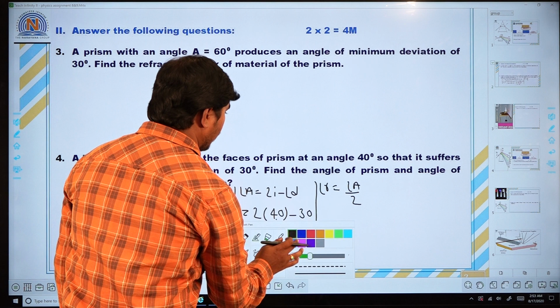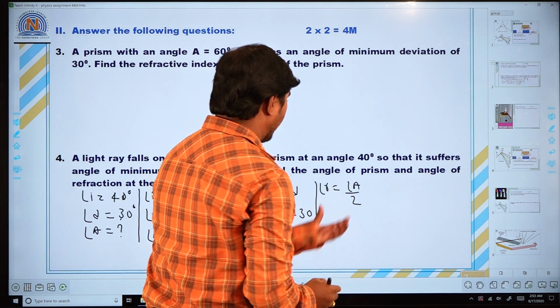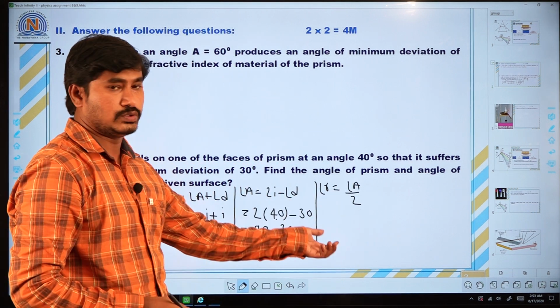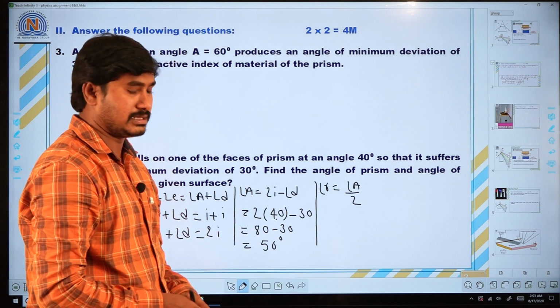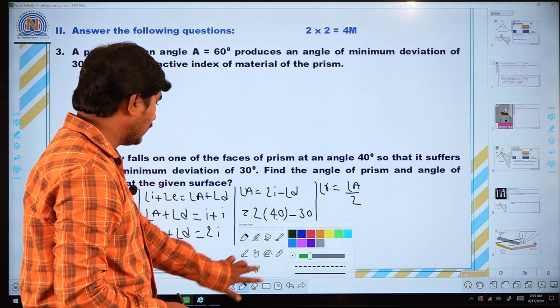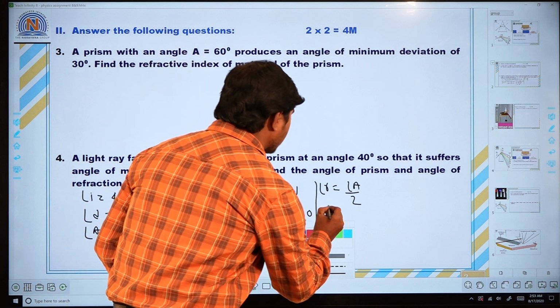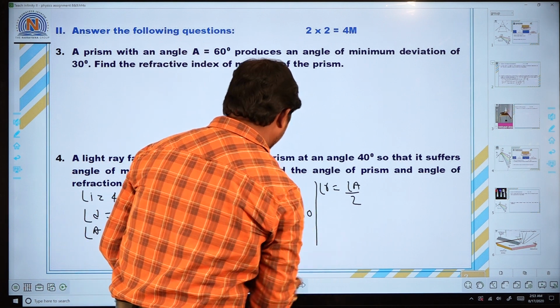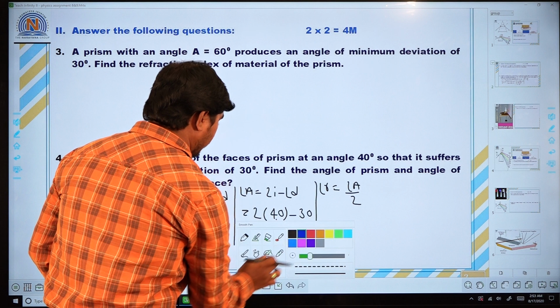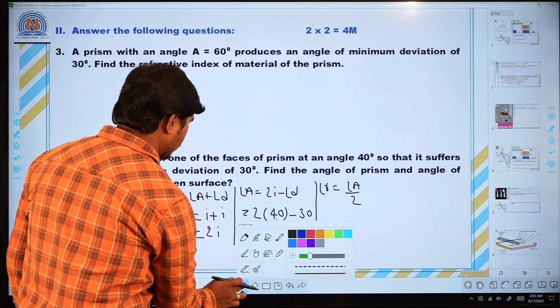So means what happened here, angle A by 2 means 50 degrees by 2. Angle A already you know very well is 50 degrees. 50 degrees by 2 is nothing but 25 degrees. That is the answer for question number 4.